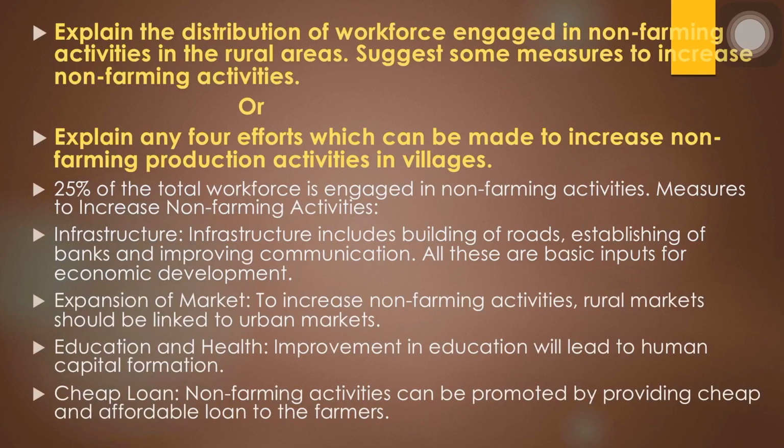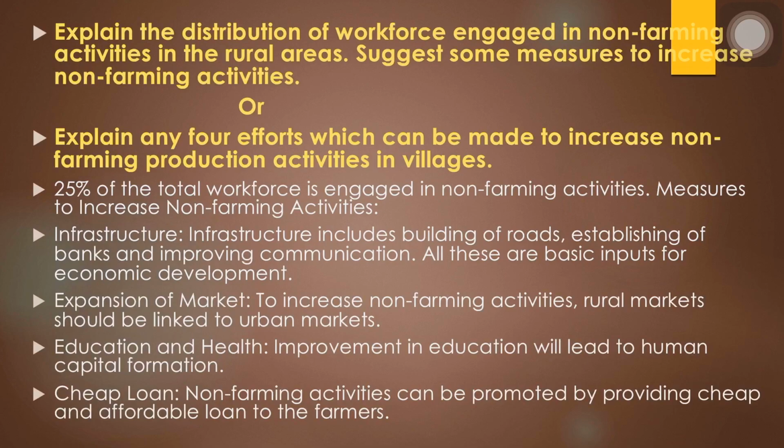So there can be measures to increase non-farming activities. Like we have to see the infrastructure. The infrastructure includes building of roads, establishment of banks and improved communication. Then expansion of market, where small scale markets and shopkeeping can be done. Then education and health; education will be required for the farmers to move ahead with other activities as well. And then cheap loan: if they are not having money, they will require a loan so that they can move forward with their other activities as well.